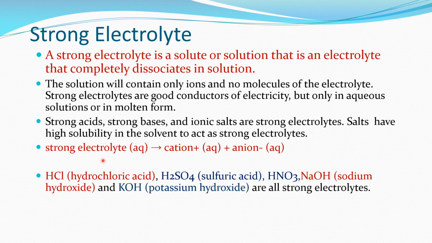Example, a strong acid, a strong electrolyte in aqueous solution, dissociates into positive ions called cations and negative ions called anions. Specifically, we can quote strong acids like hydrochloric acid, HCl, sulfuric acid, H2SO4, nitric acid, HNO3, and sodium hydroxide and potassium hydroxide, NaOH and KOH, which are the strong bases. These are all examples of strong electrolytes.